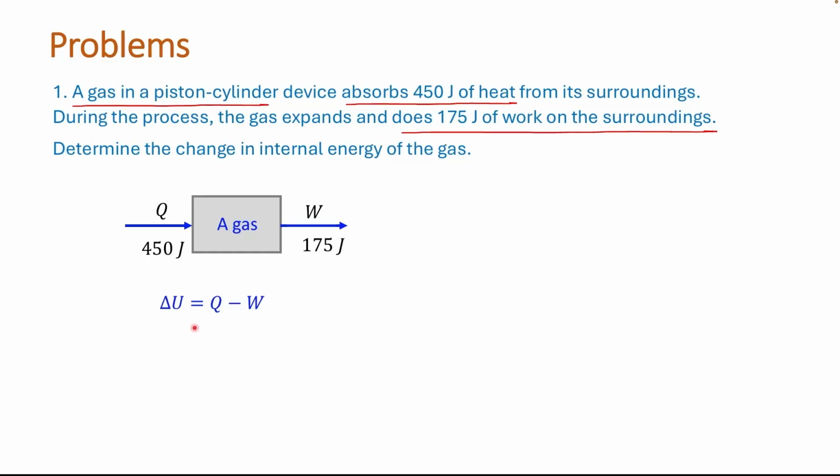Now use the first law of thermodynamics to determine the change in the internal energy of the gas. Substitute the values of Q and W: delta U is equal to 450 joule minus 175 joule, which is equal to 275 joule. Therefore, the change in the internal energy of the system is 275 joule.